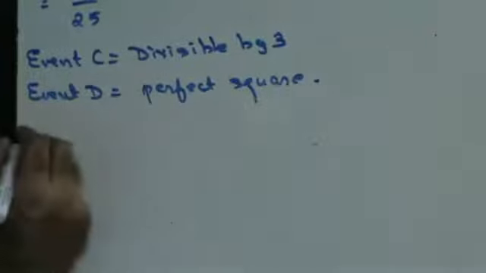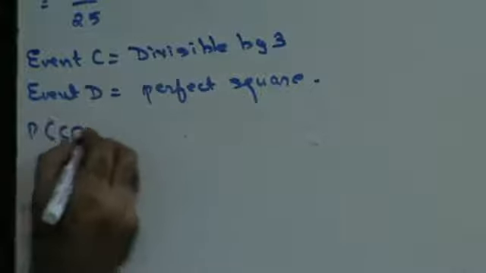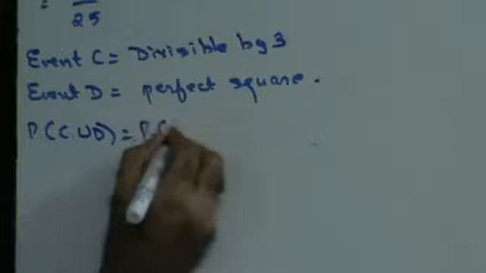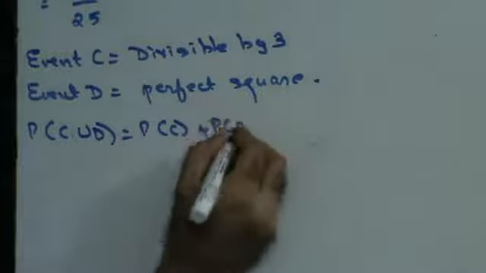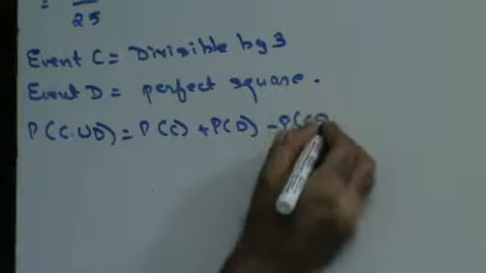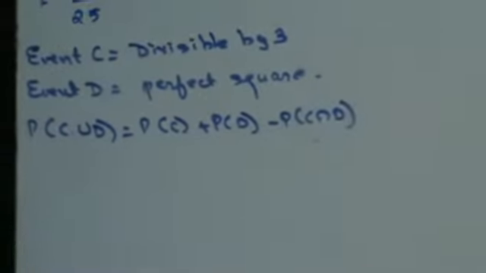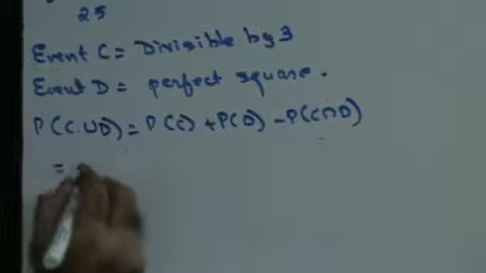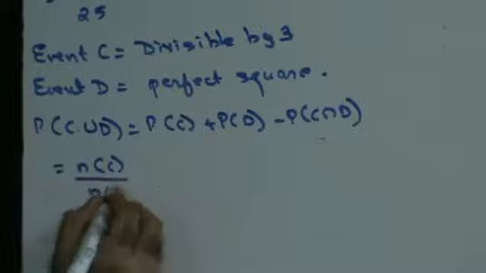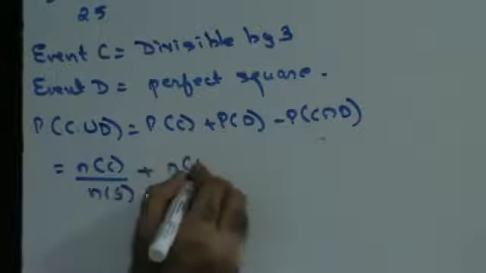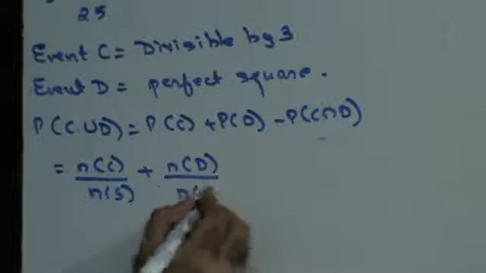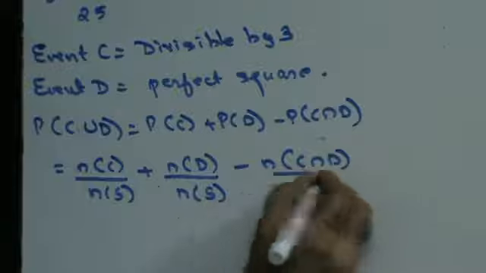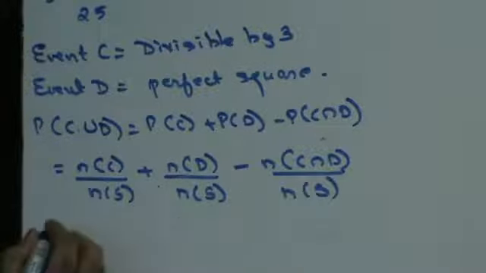So the probability of C or D is probability of C plus probability of D minus probability of C intersection D. Now, this is going to be n(C) upon n(S) plus n(D) upon n(S) minus n(C intersection D) upon n(S).